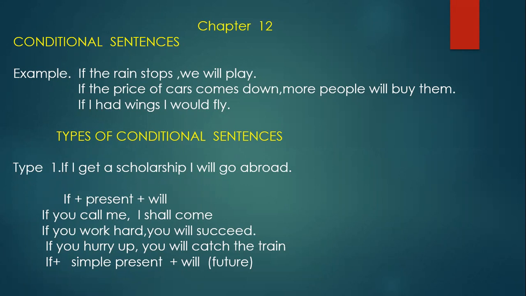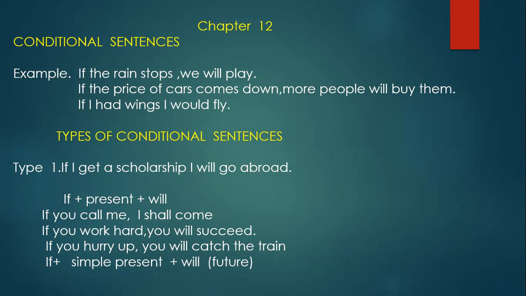Type 1: if you work hard, you will succeed. So that is the probable outcome. The first part, the if clause, is the condition to be fulfilled, and the next clause, the main clause, "I shall come", is the likely outcome, what should happen.